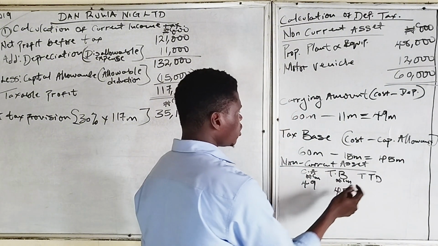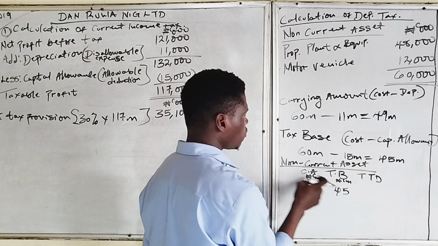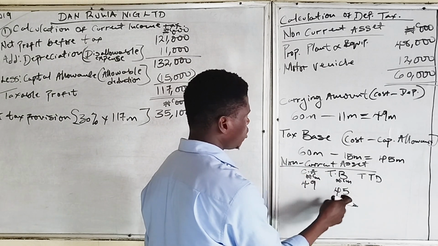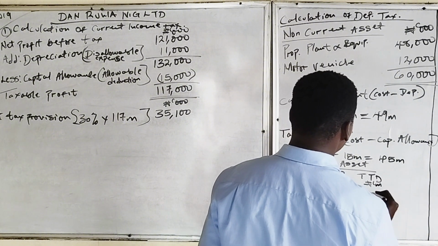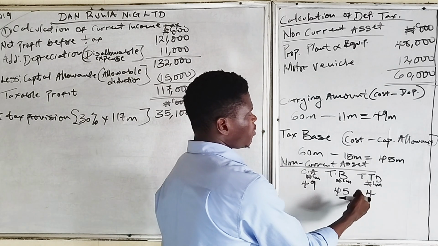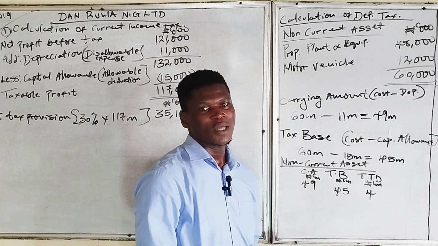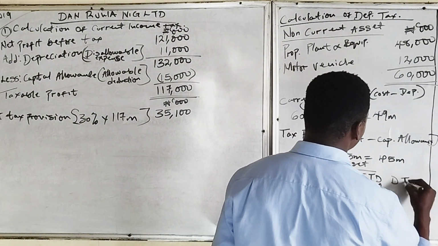So the taxable temporary difference will be the carrying amount minus the tax base, the excess of the carrying amount over the tax base, which is 49 million minus 45 million, which will give us 4 million. The taxable temporary difference is 4 million. And we said taxable temporary difference results into deferred tax liabilities. So this is deferred tax liabilities now.